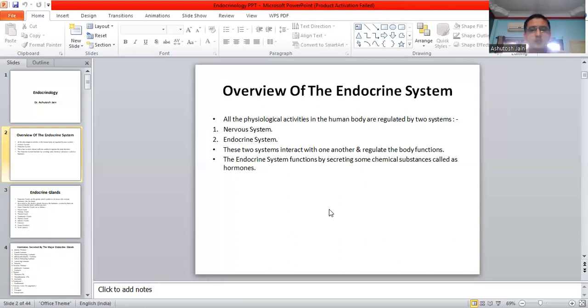Nervous system, that means the CNS, ANS, PNS, that means the central nervous system, autonomic nervous system, and the peripheral nervous system. And the endocrine system, that means the system that is wholly and solely concerned with the hormonal things. These two systems interact with one another and regulate the body functions. Interact, that means these two systems are interacting with one another. They are regulating the functions of the human body.